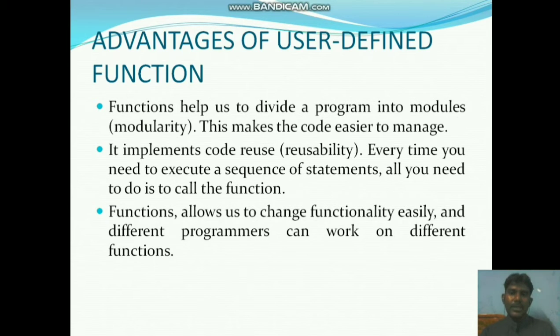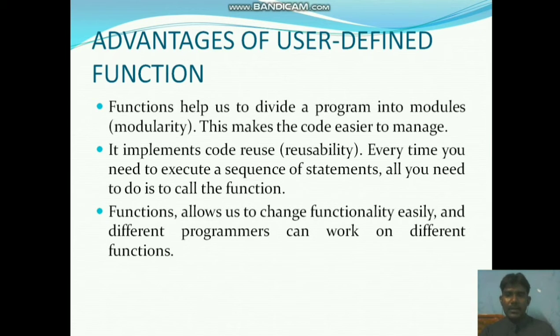This makes the code easier to manage. In one big program, writing and executing it is not easy. Dividing it into modules makes it easy to manage and execute.